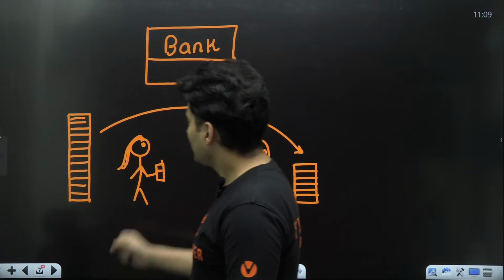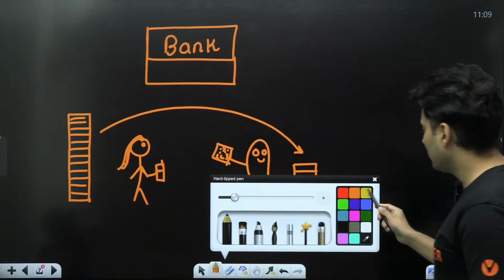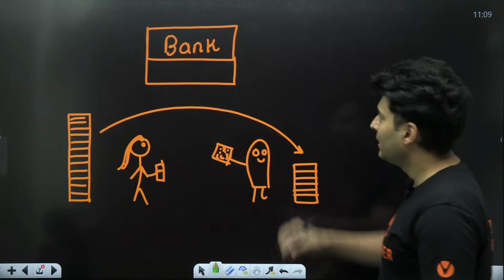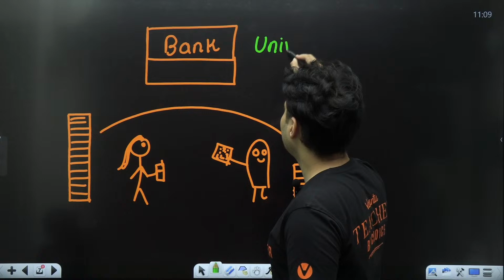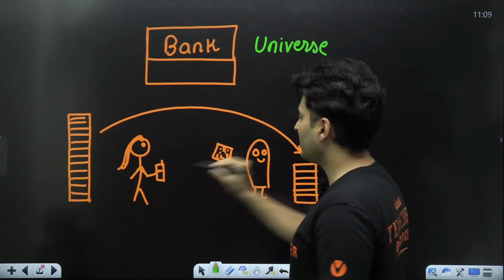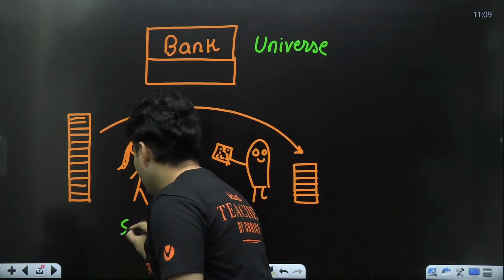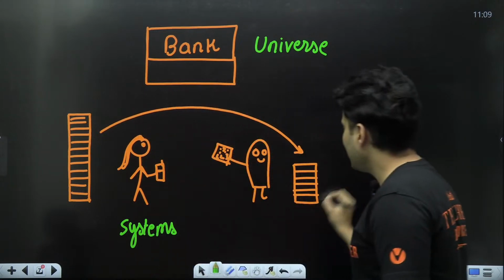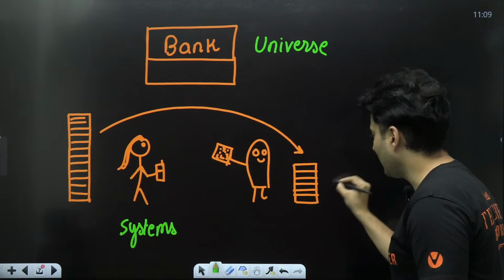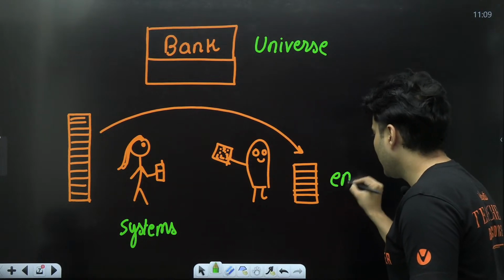Okay, guys. So in this process, we saw that the bank neither lost nor gained. What if I told you the bank is just like the universe? Pandu and Champa are just like your systems. The money in the account is just like your energy.